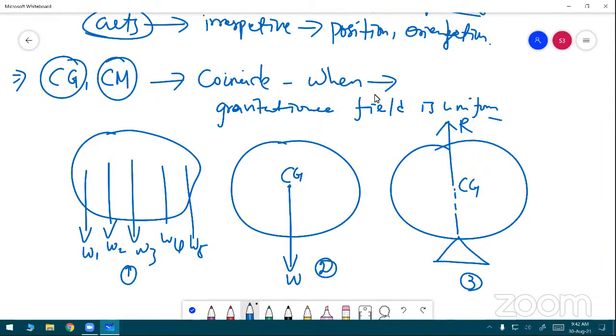I want to explain the center of gravity of a body. It is the point where the entire weight of the body, the gravitational force on the body, acts. Who is this? The gravitational force on the body. Center of gravity, weight. Am I right? Yes, sir. The center of gravity of your body is a point where the entire weight of the body acts.